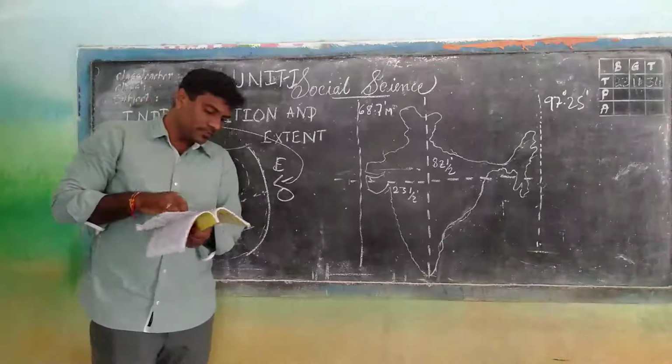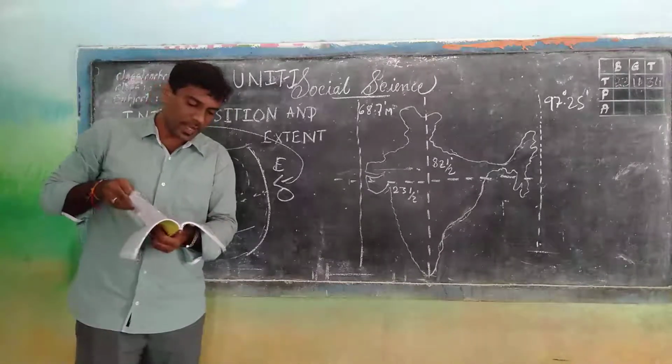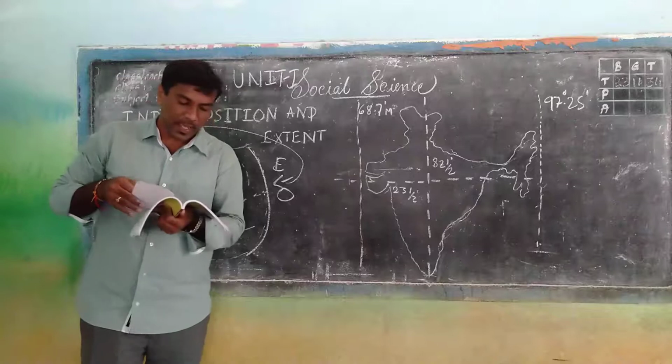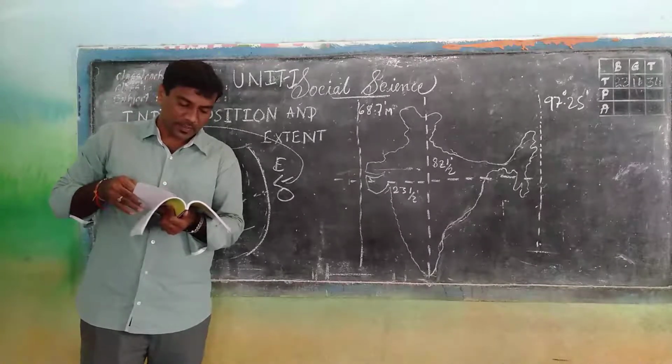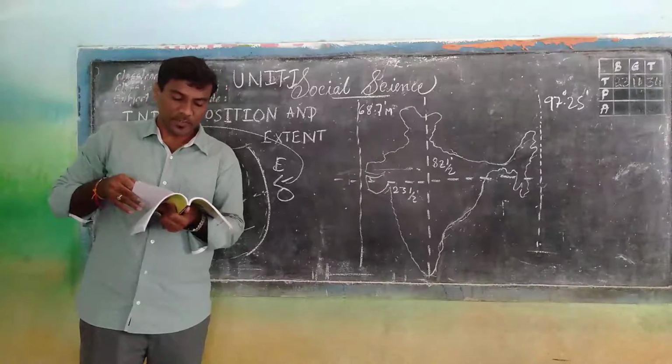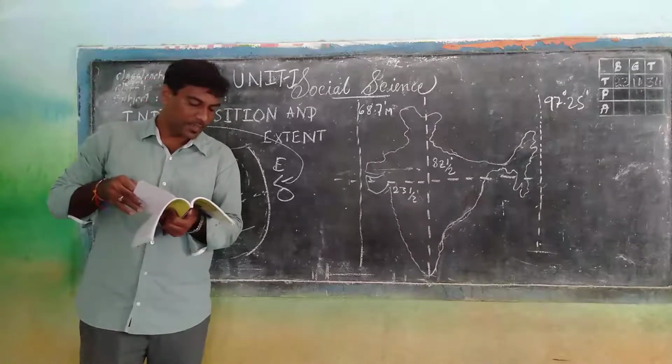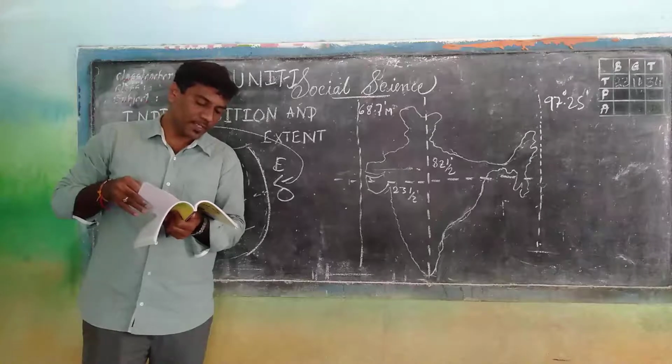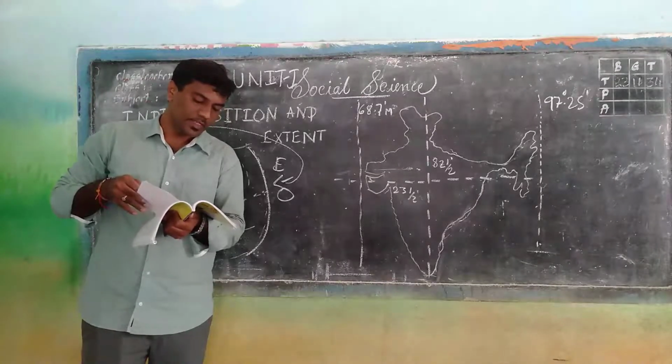Have you got this? The mainland of India extends from 8 degrees 4 minutes to 37 degrees 6 minutes north latitude, and from 68 degrees 7 minutes to 97 degrees 25 minutes east longitude.